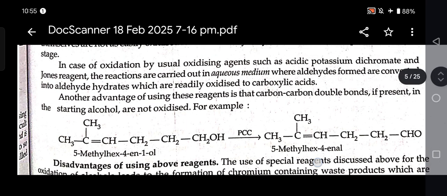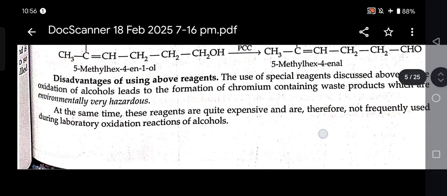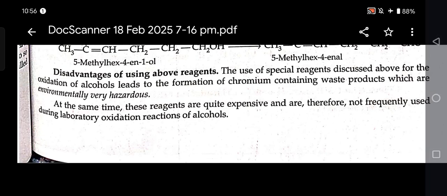In case of oxidation by usual oxidizing agents such as acidic potassium dichromate and Jones reagent, the reactions are carried out in aqueous medium where the aldehydes formed are converted into aldehyde hydrates, which are readily oxidized to carboxylic acid. Disadvantages of using the above reagents: the use of special reagents discussed above for the oxidation of alcohols leads to the formation of chromium-containing waste products which are environmentally very hazardous. At the same time, these reagents are quite expensive and are therefore not frequently used during laboratory oxidation reactions of alcohols.